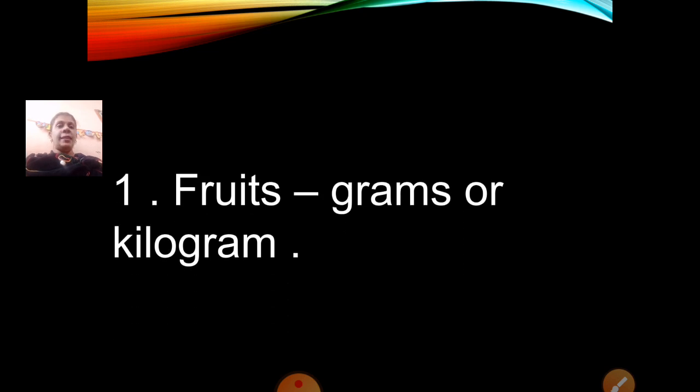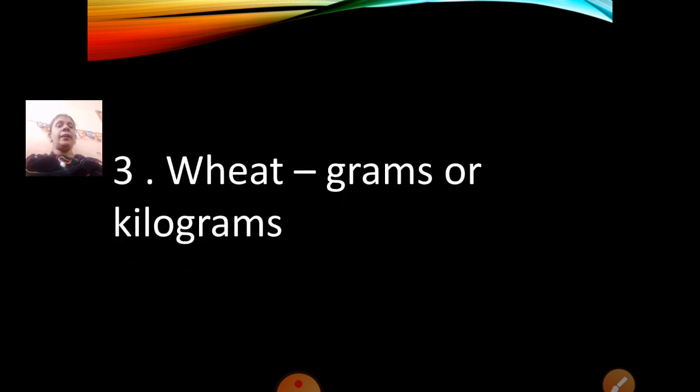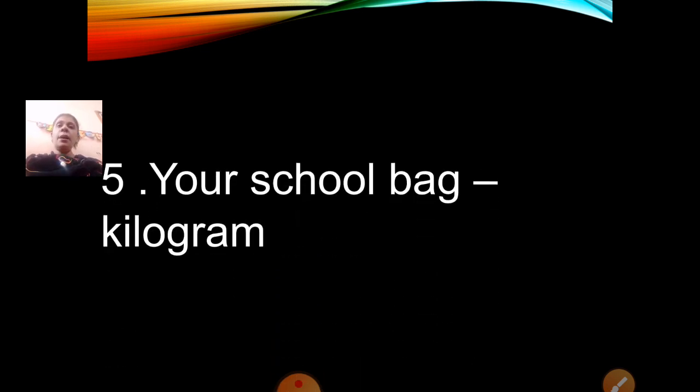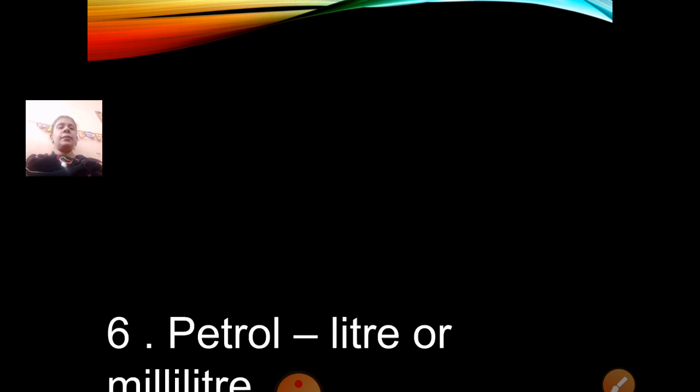Write this first question number 1. Then you are going to write this, that fruits. Then you are going to write the answer by yourself. Grams or kilograms, that you are going to write by yourself. First you are going to write the question. Copy all the question number 1. Then copy question number 2, that is kerosene. Then question number 3, that is wheat. Then question number 5, your school bag. Then copy length of your classroom, that is meter.